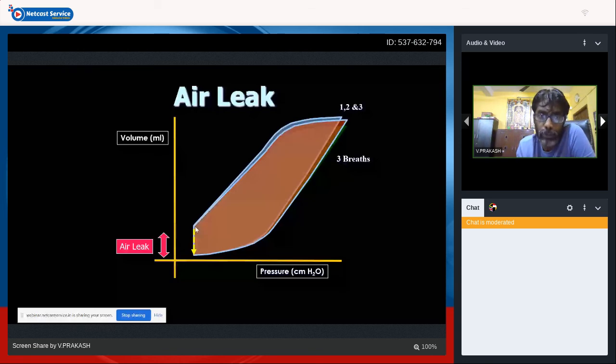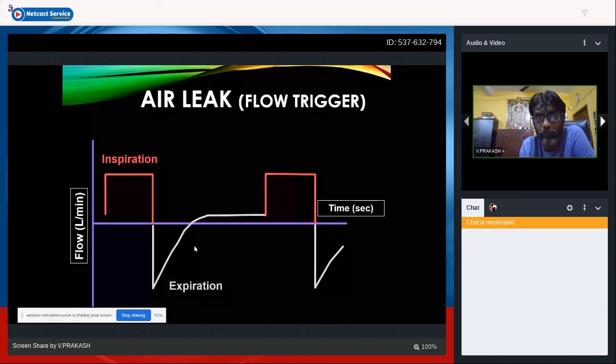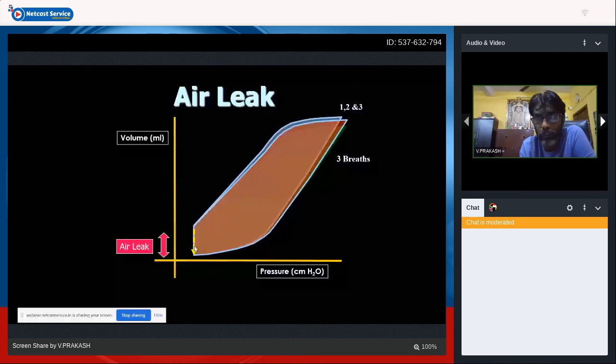So it comes to your base. This straight line is nothing but an artifact given by the ventilator. It abruptly comes down at a particular point, and then there's no change in volume or pressure because the leak is happening at the distal end. So this straight line, which happens in an air leak, is nothing but an artifact appearance given by the ventilator machine.